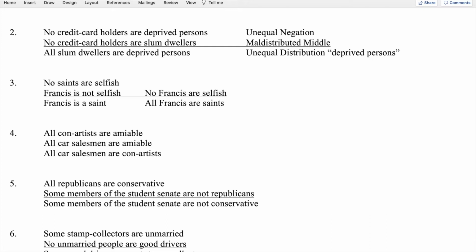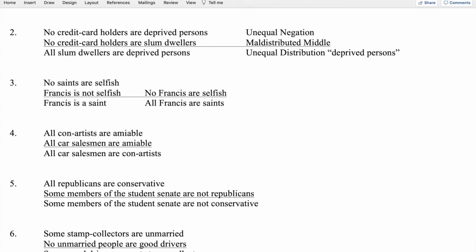We can then note that we have two distributed terms in the first premise and two distributed terms in the second premise, because both are universal negatives, and subjects of universals and predicates of negatives are distributed. And then in the conclusion, as a universal affirmative, we have a distributed subject term, Francis, but the predicate term, saints, is not distributed.